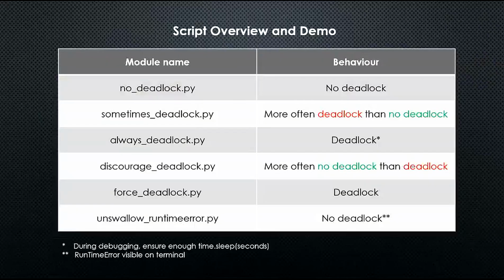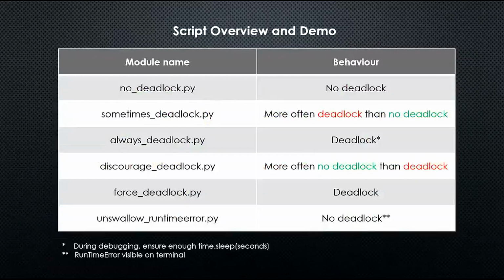Okay, so there are 6 files that I mentioned just now. This table shows you on the left column what the file names are, on the right column what the behaviors are. So again, it is not really in the spectrum order. The first 3 are 0% to 100%. The row 4, discourage, is closer to 0. The row 5 is at the right most, it's 100. Row 6 is no lock. And then there are some details at the bottom I'll talk about later during the demo.